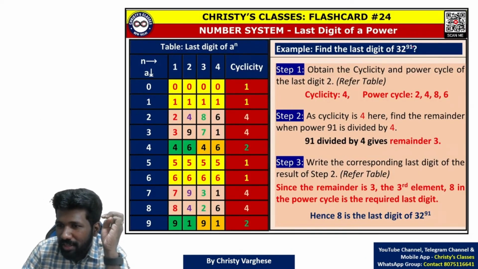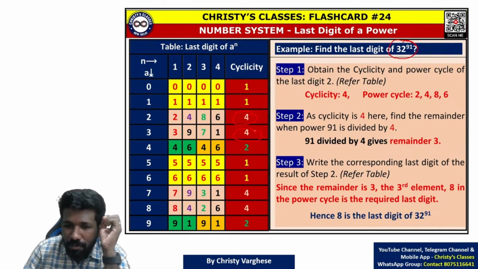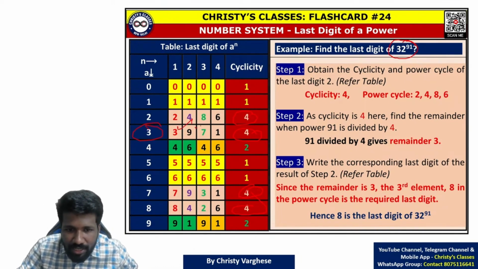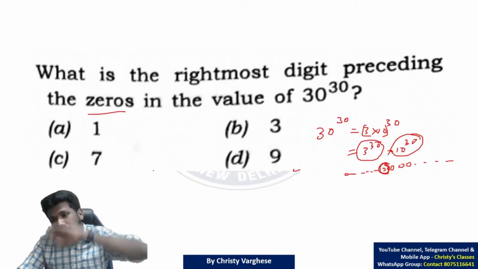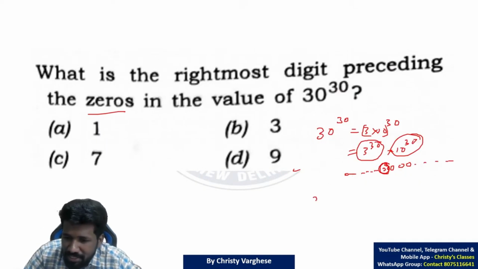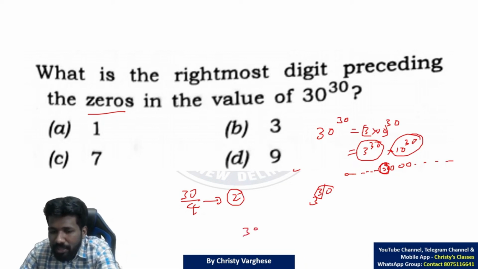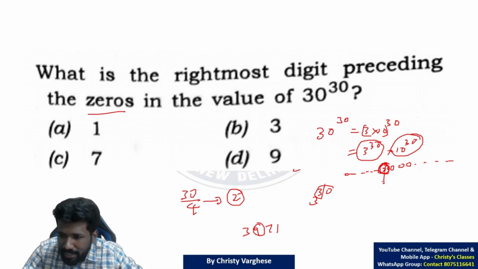Look at this example I have already shown. Cyclicity concept. Cyclicity 4 are the 4 numbers 2, 3, 7, 8. Here 3's cyclicity is 3, 9, 7, 1. I'm not explaining cyclicity from the beginning. Check out my previous videos, you will understand that. 3's cyclicity is 4, which means for 3 raised to 30, you divide the power 30 by 4 and take the remainder. Remainder is 2. Remainder 2 means the second element in the power cycle. 3, 9, 7, 1 is the power cycle of 3. Second element is 9. So 9 is the answer.